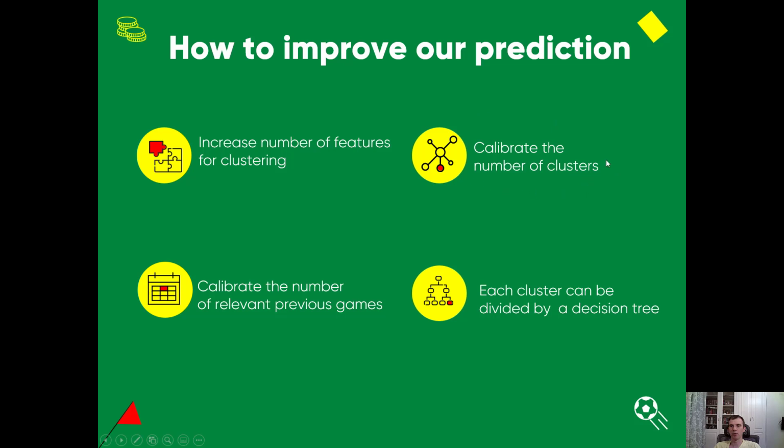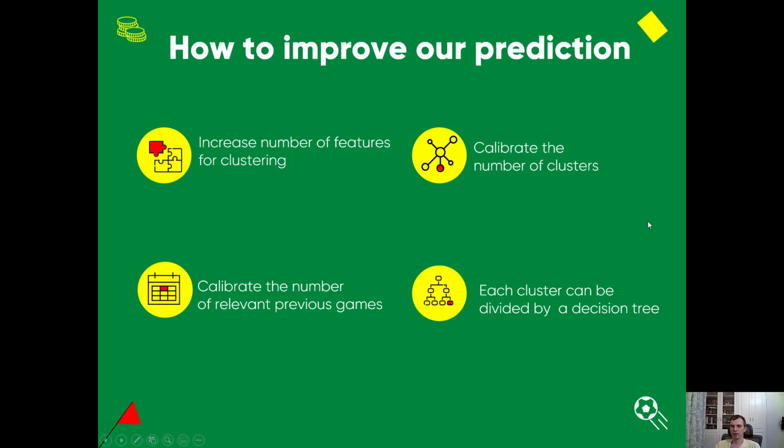In our model I divided our data set into 4 clusters, but you can choose 5, 6, 12, 20, as many as you like, and see which brings you the best result. The third one is that we can calibrate the number of previous games for calculating the team performance. In our model I take 10 previous games, but no one is stopping you from taking 11, 12, 20 or even the last 2 seasons.